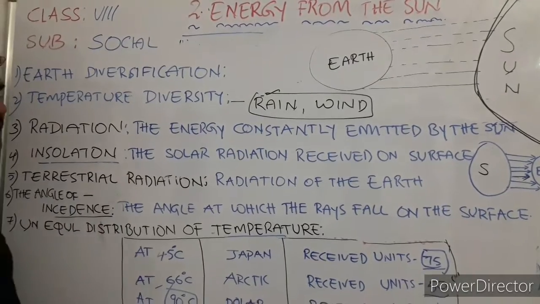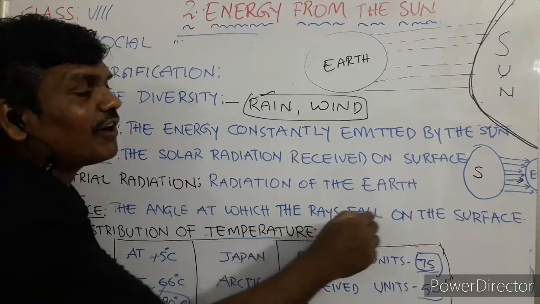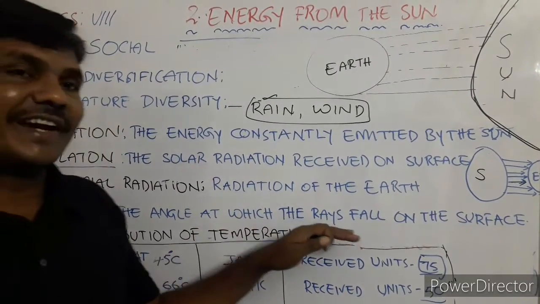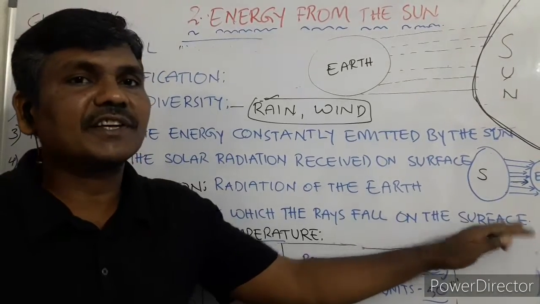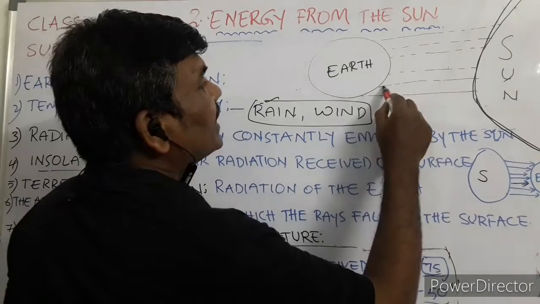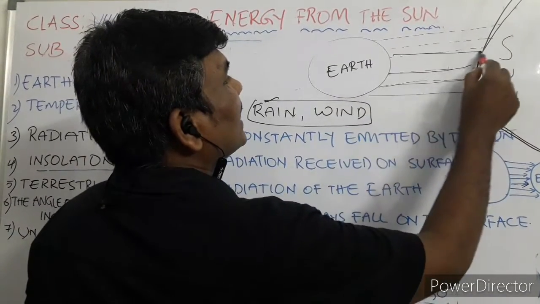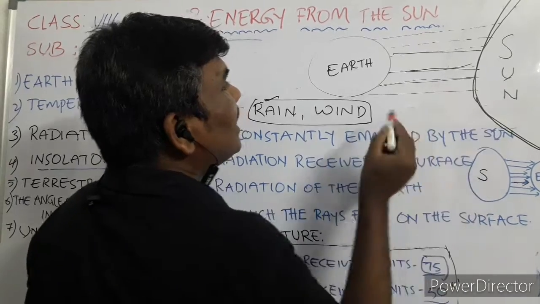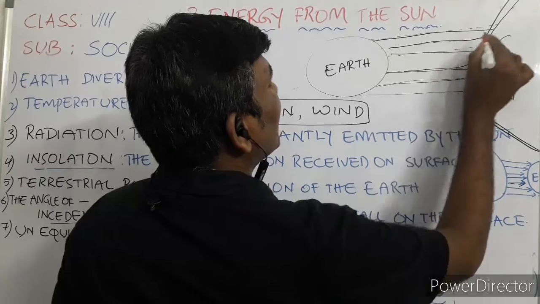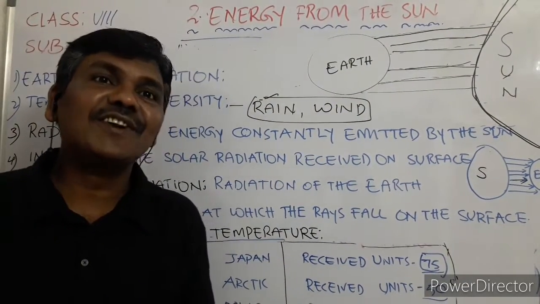Angle of incidence is the angle at which rays fall on the surface of the earth. Now focus here on the angle. It is a vertical angle; the rays are hitting directly here. Whereas here there are slanting rays. As you know, what is the shape of the earth? The shape of the earth is geoid.